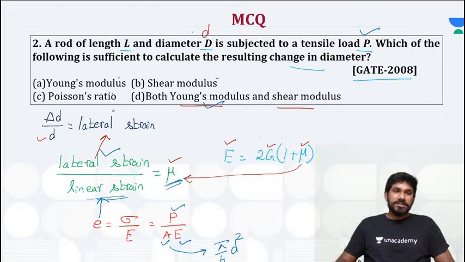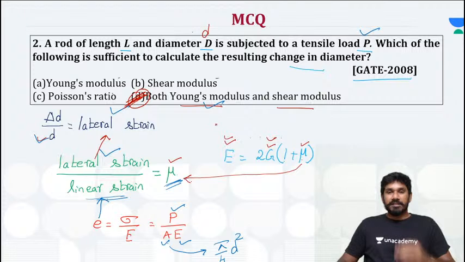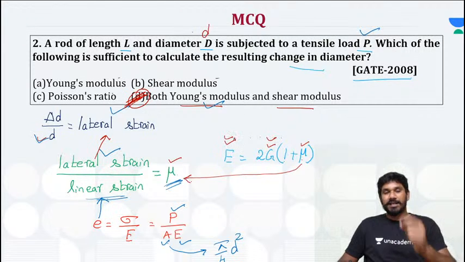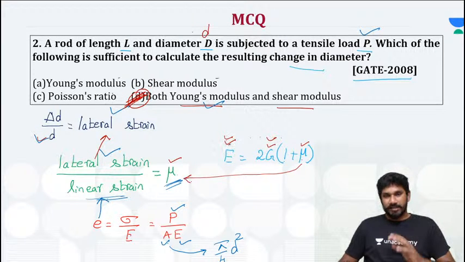Once you know lateral strain and the diameter is given in the question, you can calculate the change in diameter, which means you must know both Young's modulus and shear modulus to calculate the change in diameter as per the data given in this question. Right? Got it? Done. Right.